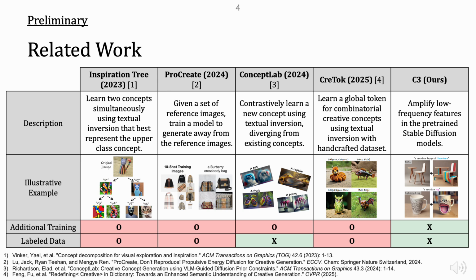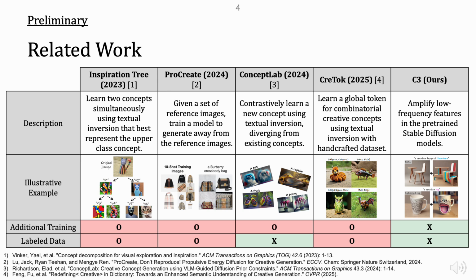Various methods have been proposed to guide creative generation in generative models. Broadly speaking, these approaches can be categorized into two types. First, combinatorial approaches, which generate novel outputs by recombining known concepts in unconventional ways. Second, exploratory approaches, which aim to discover entirely new concepts by exploring regions in a concept space that are distinct from existing ones.